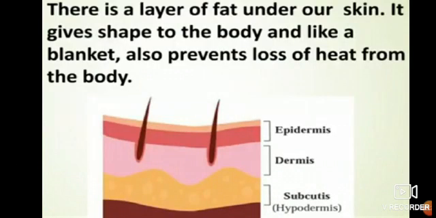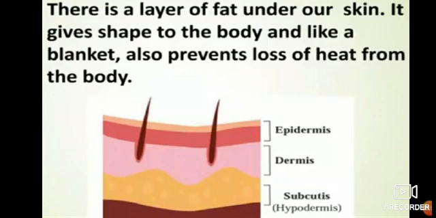There is a layer of fat under our skin. It gives shape to the body and acts like a blanket. It also prevents loss of heat from the body. As we saw, here also is the same picture. There is a layer of fat under our skin, if you see the yellow color.